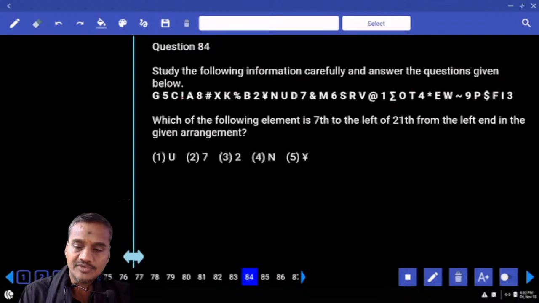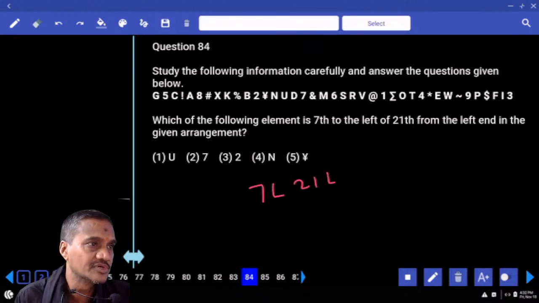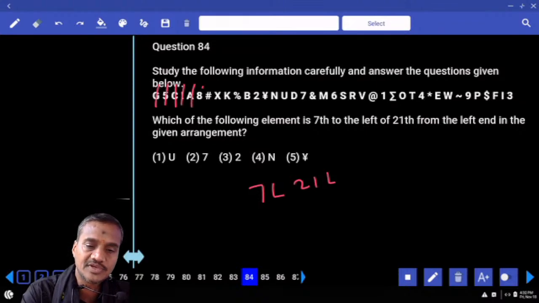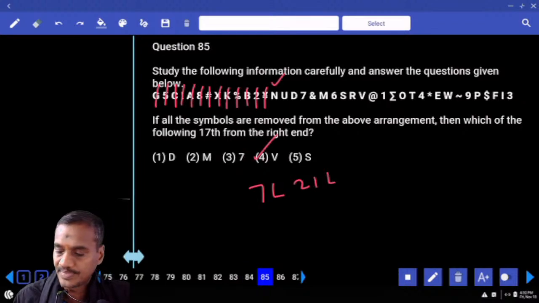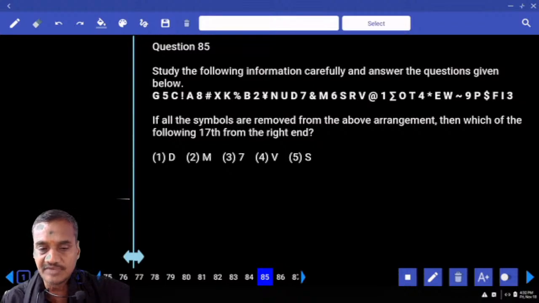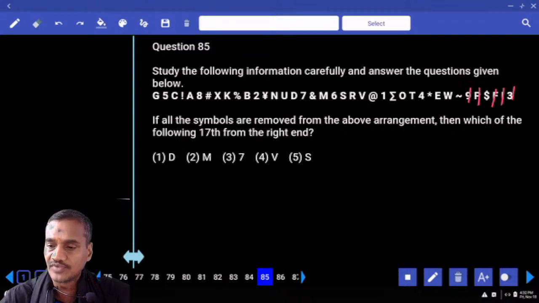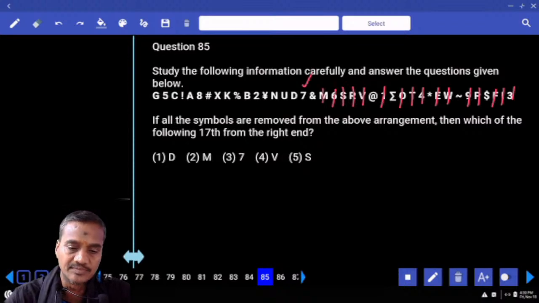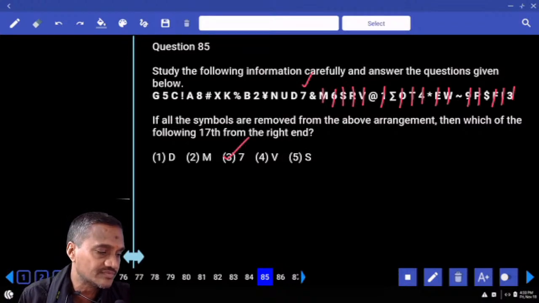Then 84: which of the following is 7th to the left of the 21st from the left? Left and left means the same direction, so we need to subtract. 21 minus 7 is 14. 14th from the left: 1, 2, 3, 4, 5, 6, 7, 8, 9, 10, 11, 12, 13, 14. N, that is choice 4, question 84. And 85: if all the symbols are removed from the above arrangement, which is 17th from the right? 17th from the right without the symbols: 1, 2, 3, up to 17. What is your answer? 7, that is choice 3, question 85.